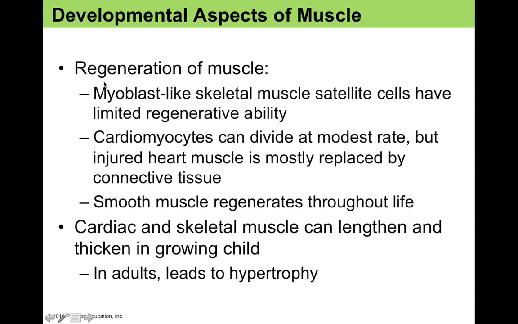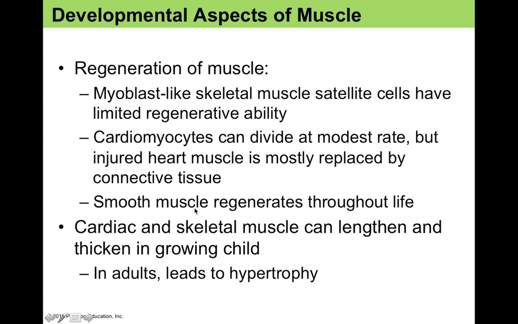So in terms of regeneration of muscle, we see that the myoblast-like skeletal muscle satellite cells have a pretty limited regenerative ability, but cardiomyocytes can divide at a fairly modest rate. So we can see that our cardiac muscle can get thicker through cell division, but injured heart muscle, unfortunately, is mostly replaced by connective tissue. So if someone has a heart attack and they survive, it's usually not going to be replaced by new muscle tissue. You'll get a fibrous connective tissue that replaces that lost muscular tissue.